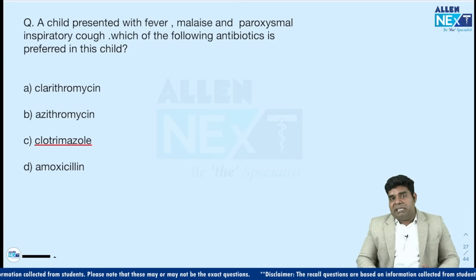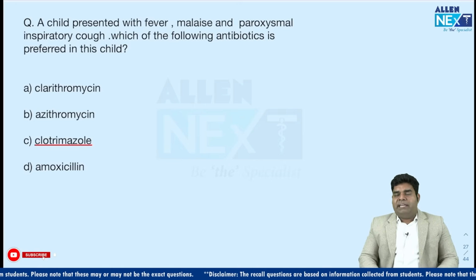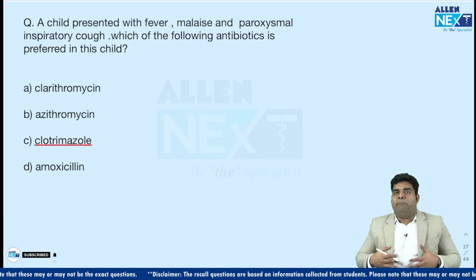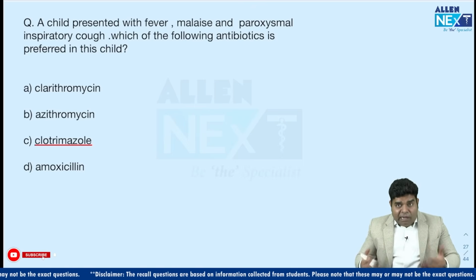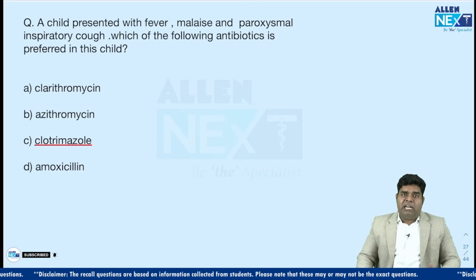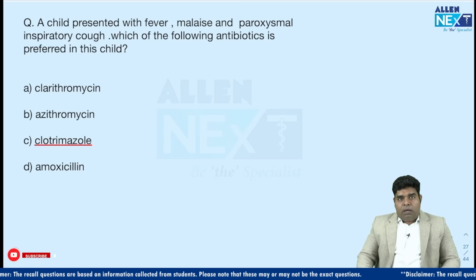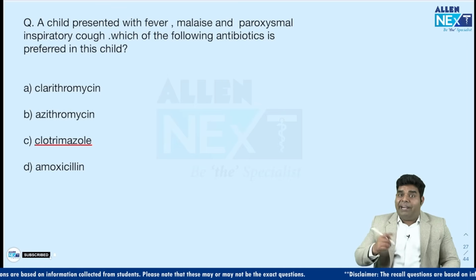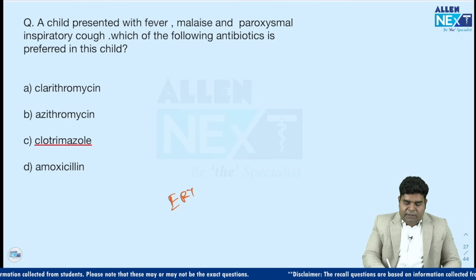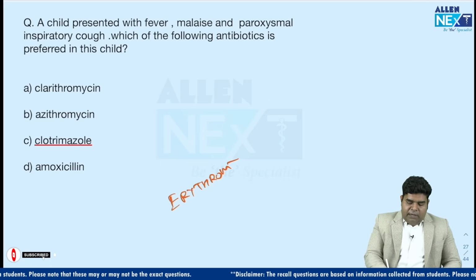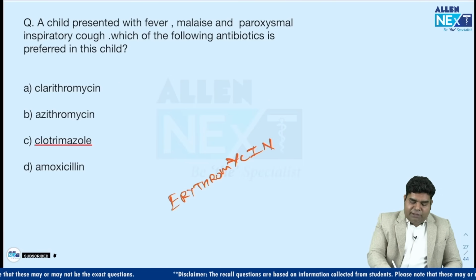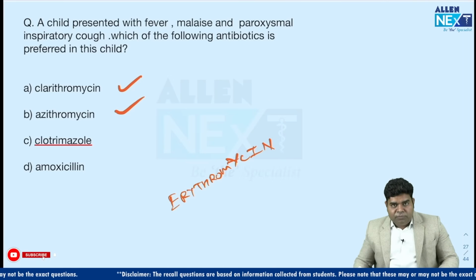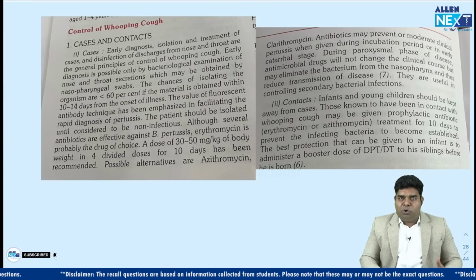Then they presented this question that a child is having fever, malaise and paroxysmal bout of inspiratory cough. So what is the antibiotic which you prefer? The antibiotic which we prefer in adult is erythromycin. And the confusion was between clarithromycin and azithromycin. So again, we have to go to Park to see it.